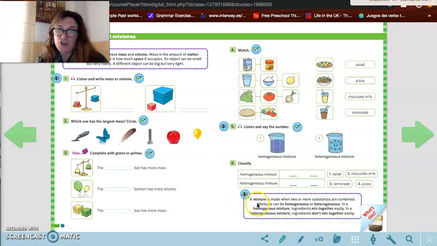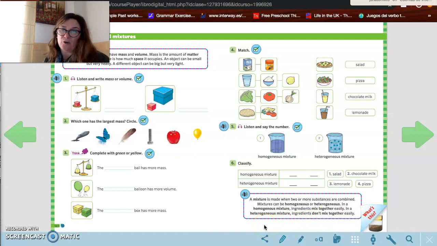Okay, so a mixture is made when two or more substances are combined. Mixtures can be homogeneous or heterogeneous. In a homogeneous mixture, ingredients mix together easily. In a heterogeneous mixture, ingredients don't mix together easily.